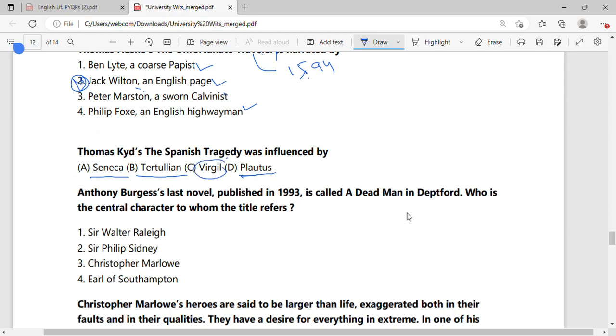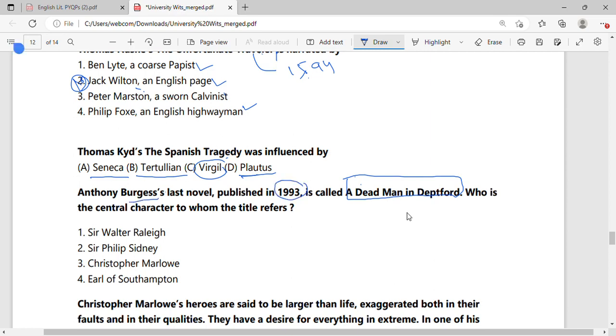Now, Anthony Burgess' novel published in 1993 is called A Dead Man in Deptford. Who is the central character to whom the title refers? If you have been through this novel, this is a very important one in postmodern England, written in 1993 by Anthony Burgess, right?